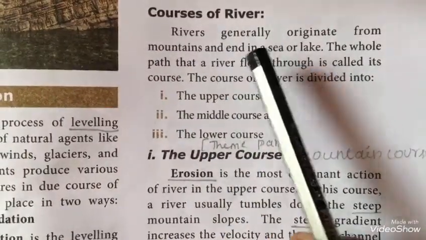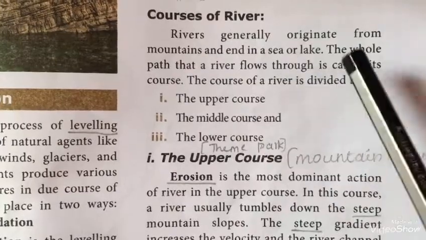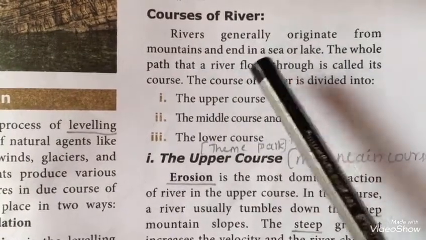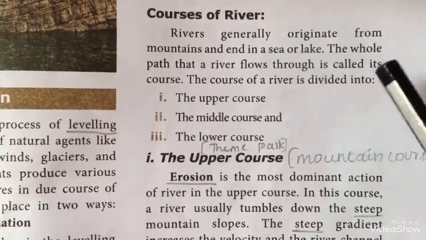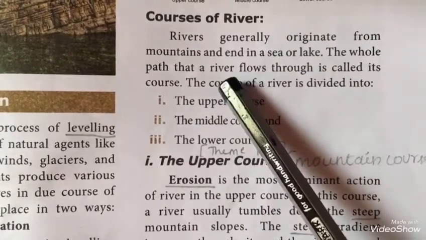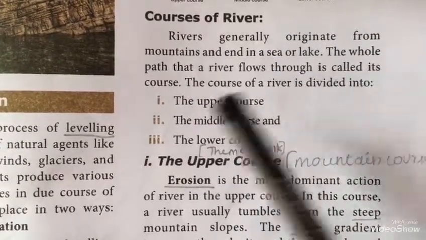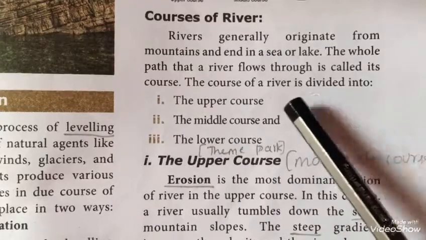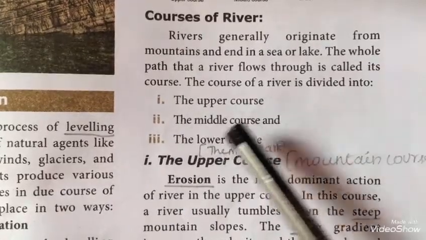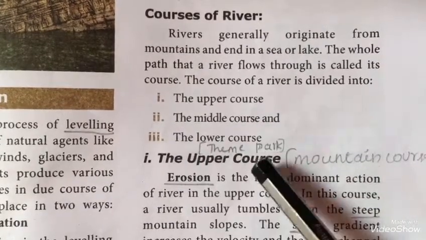Courses of river. Rivers generally originate from mountains and end in a sea or a lake. The whole path that rivers flow through is called the course. The course of the river is divided into the upper course, the middle course and the lower course.